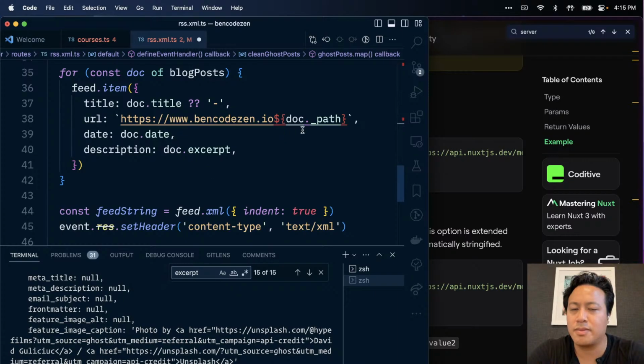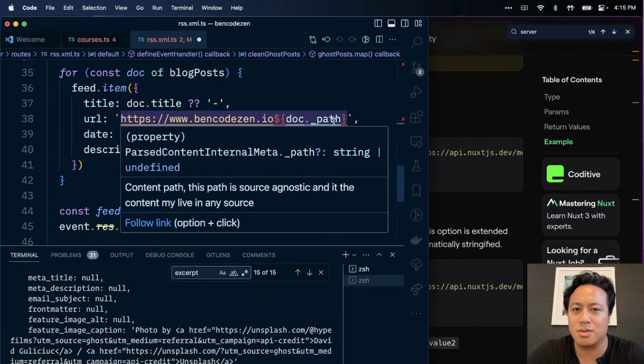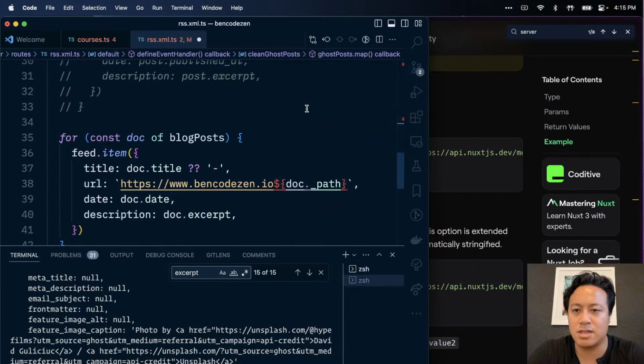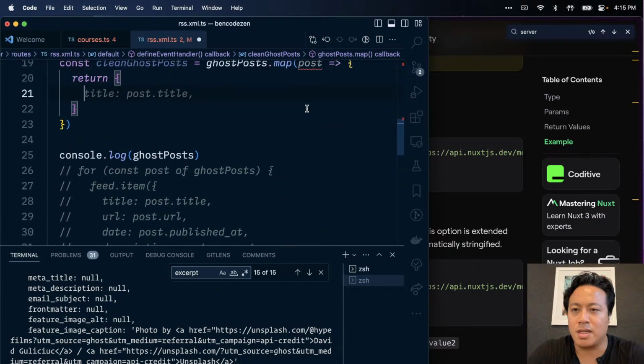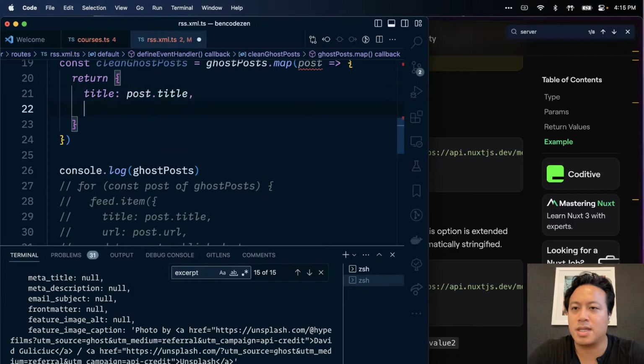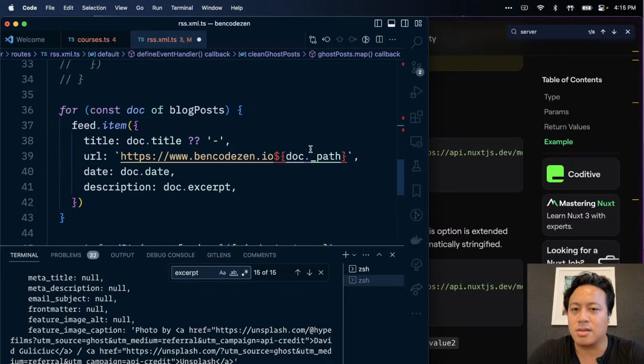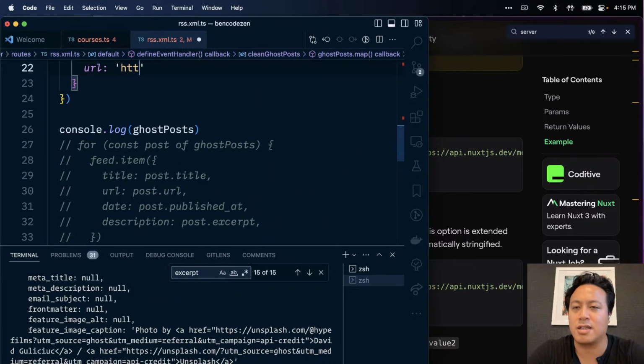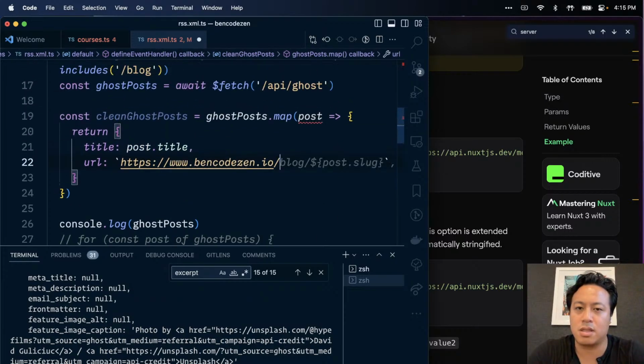Even to be honest, even this, I'd almost want to massage that path, because it's not cool that it's an underscore path in terms of data standardization. So we do title, post title, URL is going to be similar, and this already tells me that we're going to want to make this a reusable constant to make it a little bit easier.